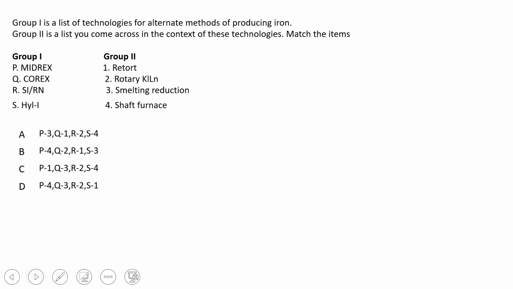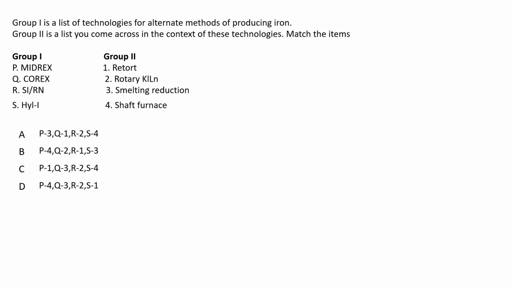Let us move on. Group 1 is a list of technologies for alternate methods of producing iron, and Group 2 is a list you come across in the context of these technologies. Match the items. Okay, so we need to do the matching.